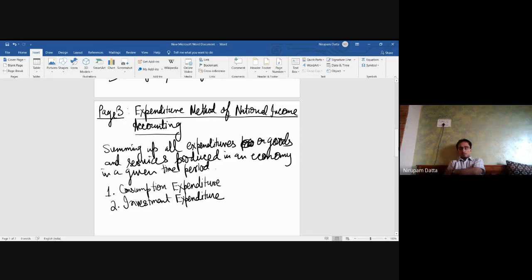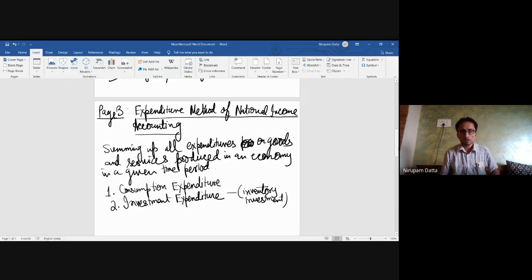Sometimes investment expenditure also includes one more component, which is your inventory investment. Okay. So inventory investment means those surplus or unsold goods and services which you are stocking up in your godown or warehouse for sale later on.